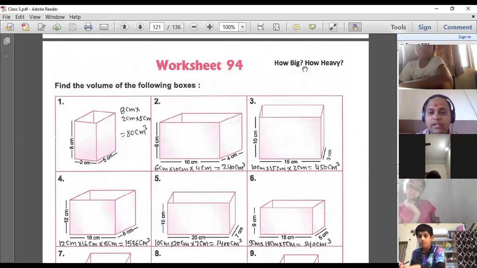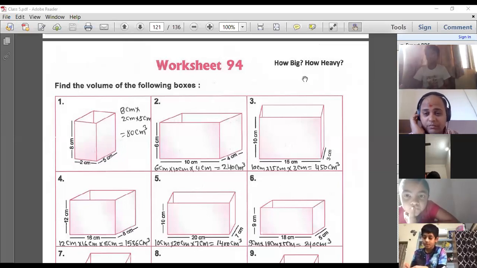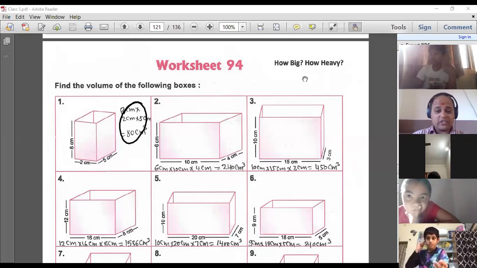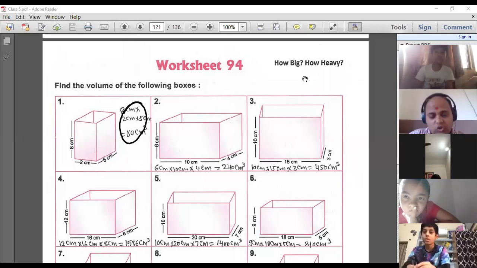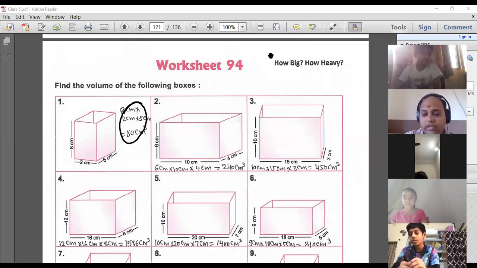Right, so how will we do it? Now, in this book, the solution which is given here, that's not the way we write it. How do we write it in the notebook? Let me show you in the notebook. So I'm going to share another whiteboard. Okay, going to the next one.